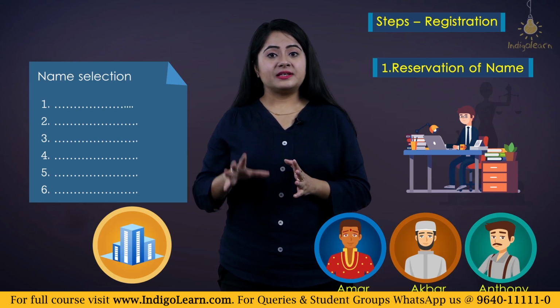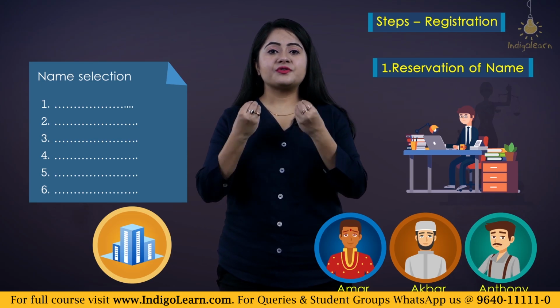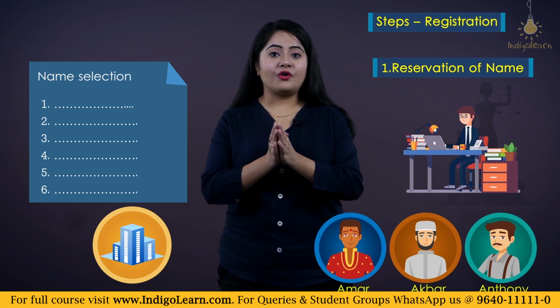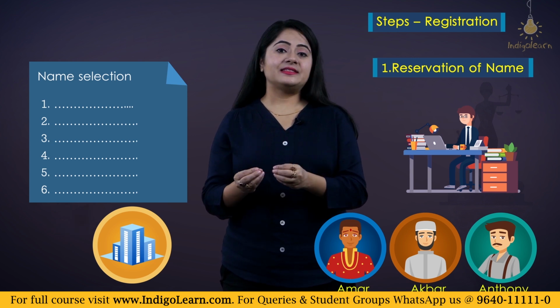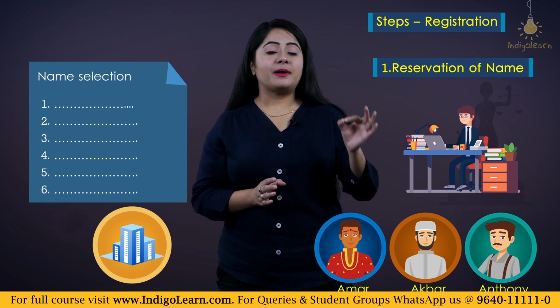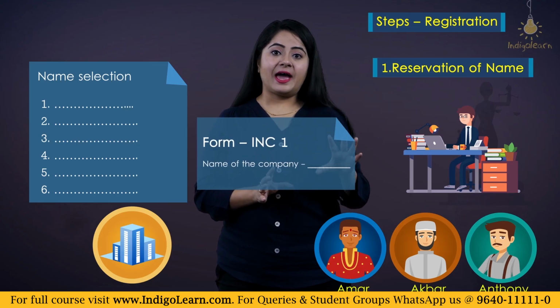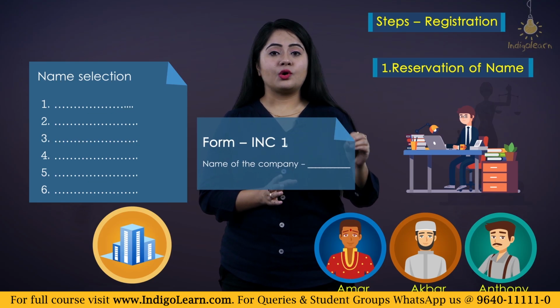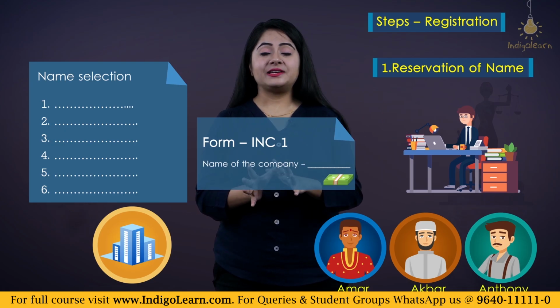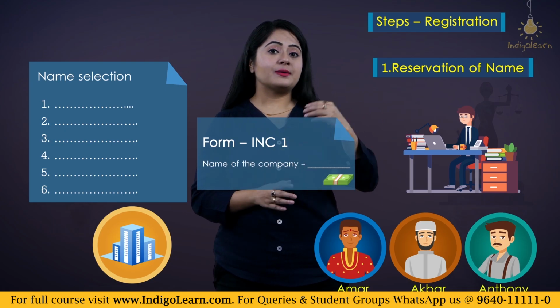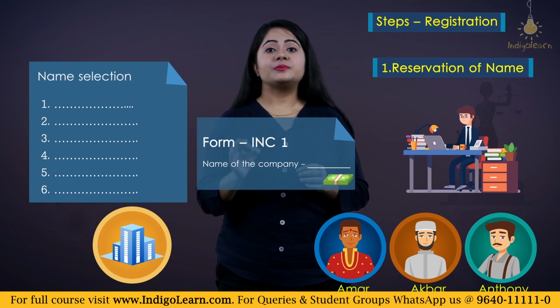So there, these 3 will have to submit a list of 6 names in sequence of priority, and then these names will be submitted by the chartered accountant under form INC1, and then the name will be reserved along with some prescribed fees, and he will submit this form. So with the submission of this form, the name will be reserved.